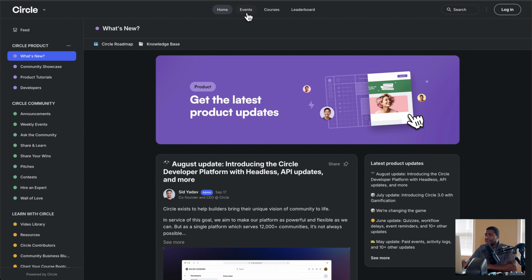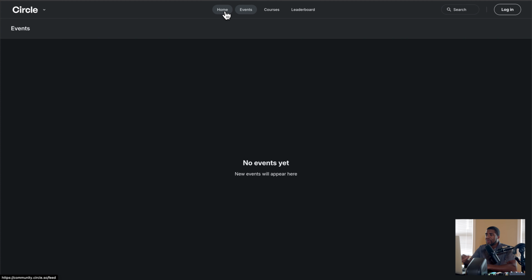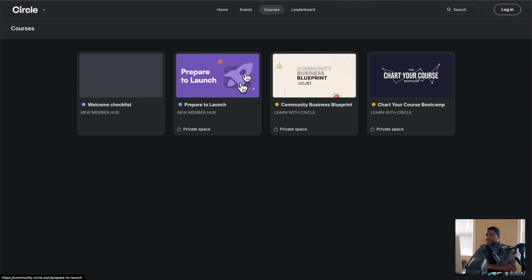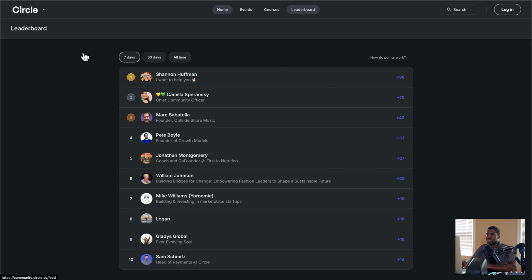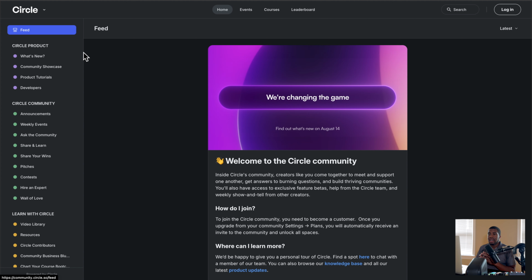And then they also have this top menu here that we can see that if I was logged in, I would be able to see the events. They also have courses here, and then they have a leaderboard as well too. So this is just some of the basic features or basic nuances of this community. We're talking about a way where people can have discussions and they can make their own posts. Again, this is a platform called Circle.